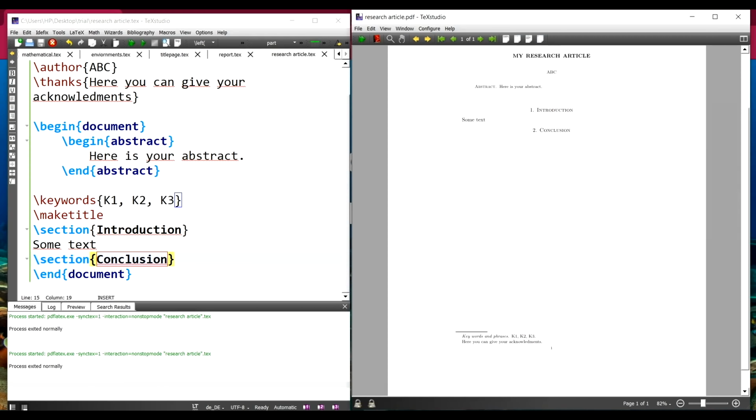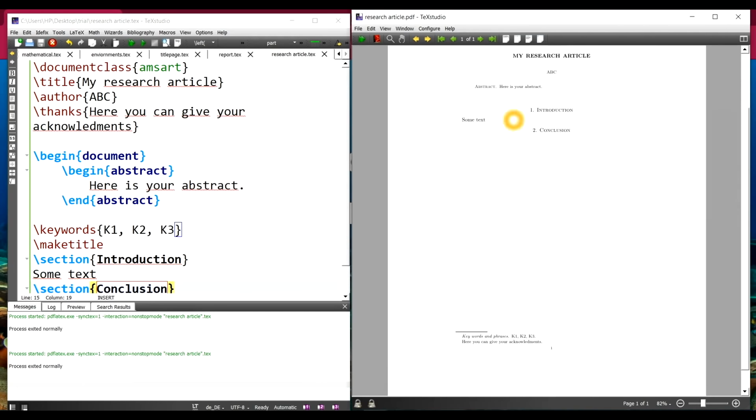My sections here, the numbering, center aligned, is AMS Art again defining them, and the text. So you see all this is now given in my class file AMS Art. I have to just worry about the contents and the layout. Everything else is taken care of by this document class AMS Art. Okay.